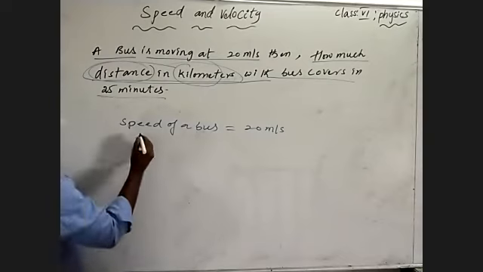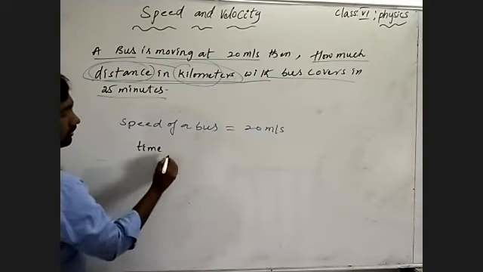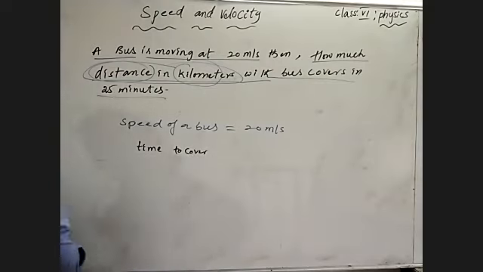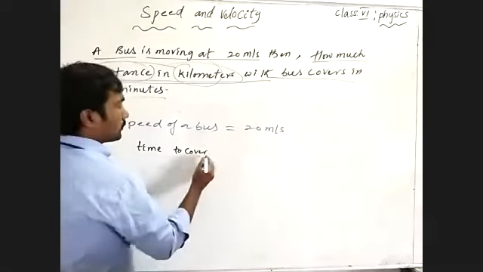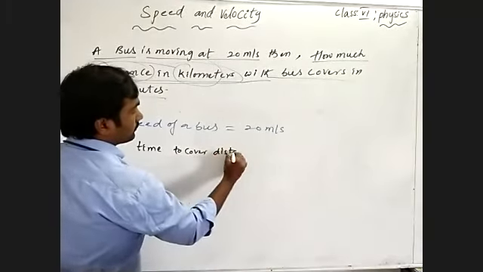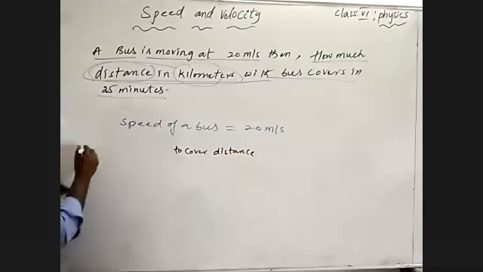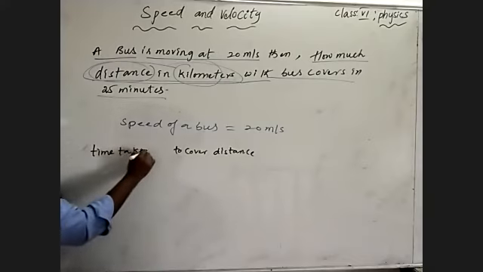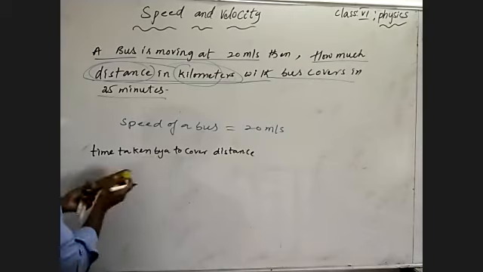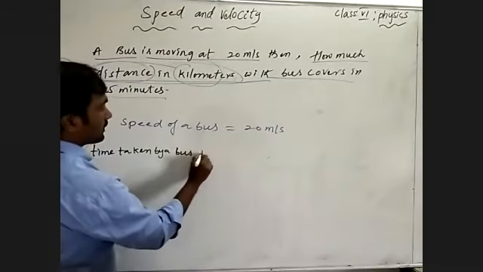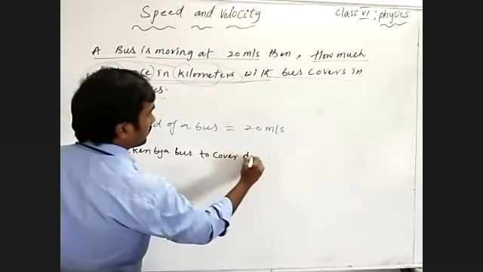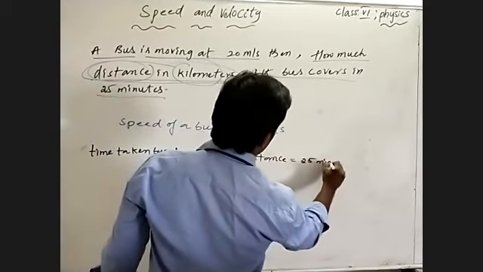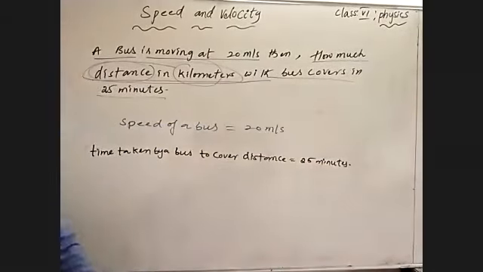And coming to time: the time taken by a bus to cover the distance is equal to 25 minutes.